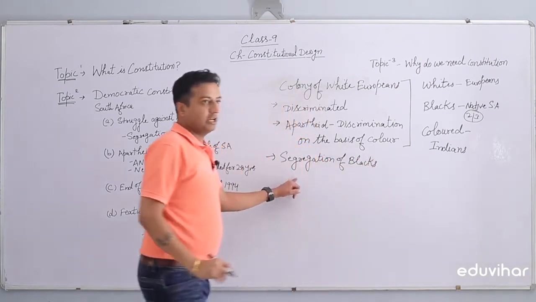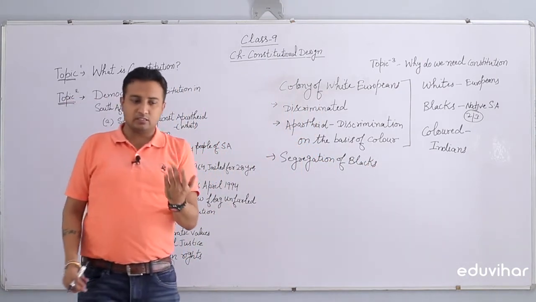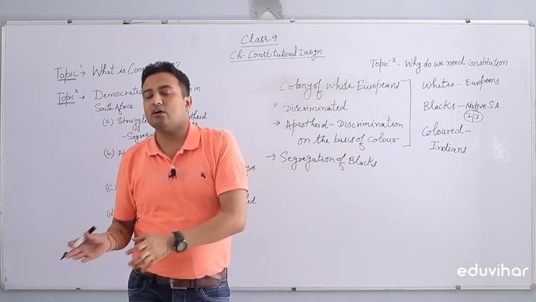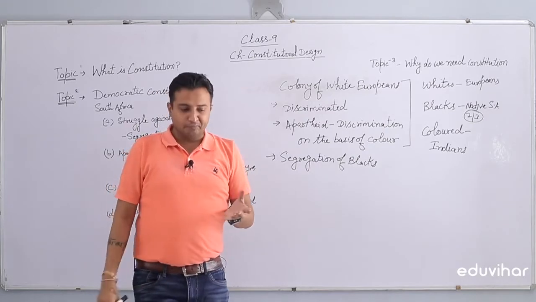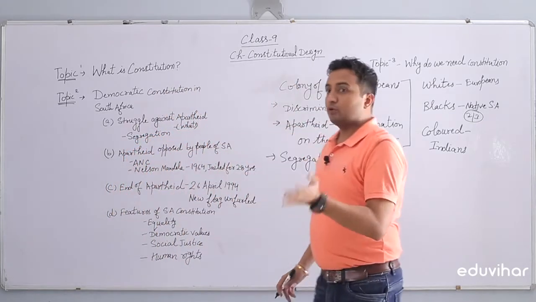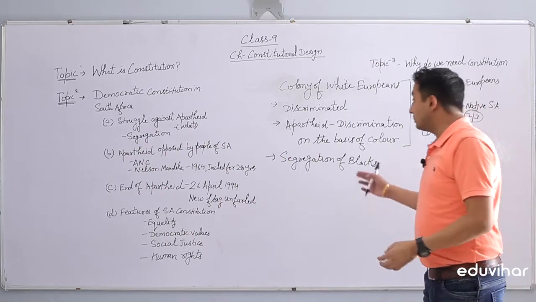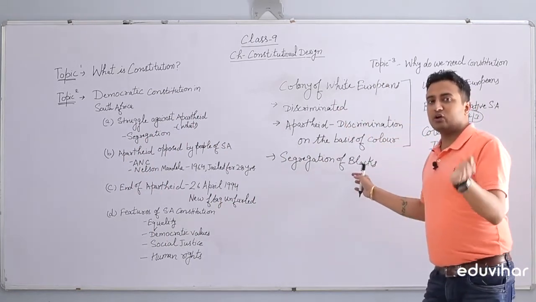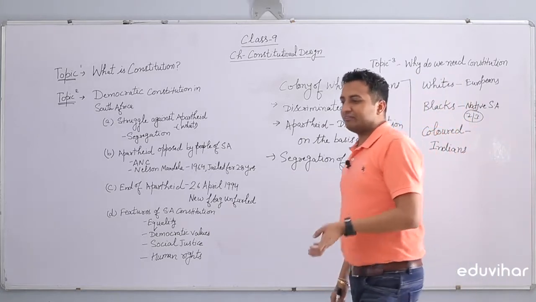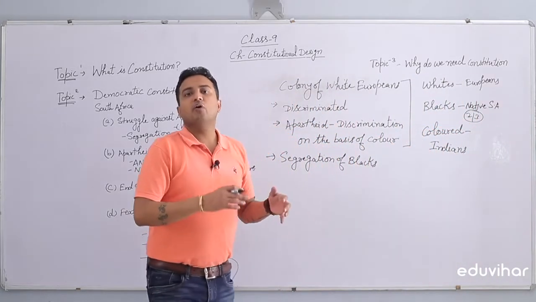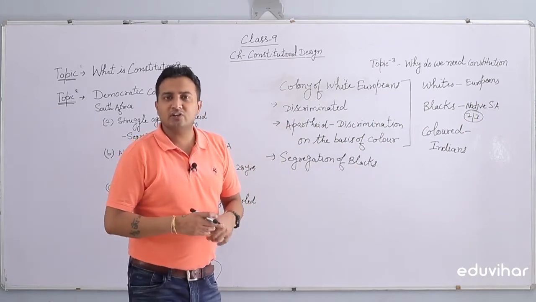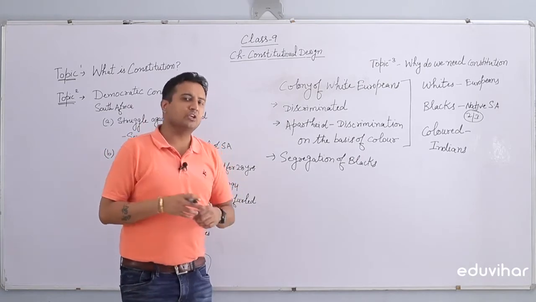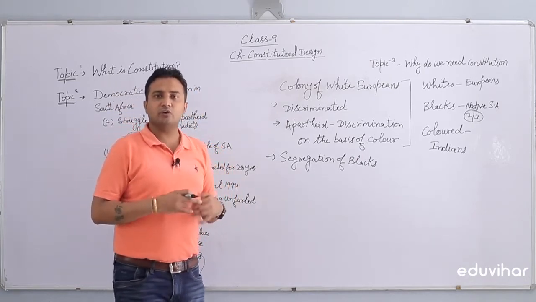Now what does segregation mean? Segregation means alienating blacks from whites, or from public places. Blacks were prohibited from using the public facilities that were already used by whites. You could not travel in a bus in which whites were traveling. You could not use a restaurant. You could not dine out in a restaurant that was reserved for whites. You could not use their swimming pools. You could not use their toilets.